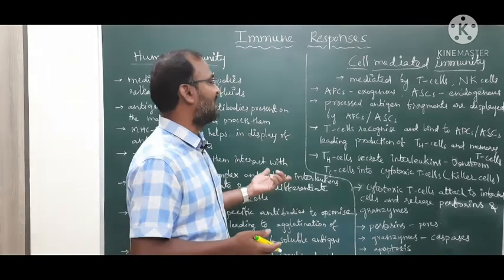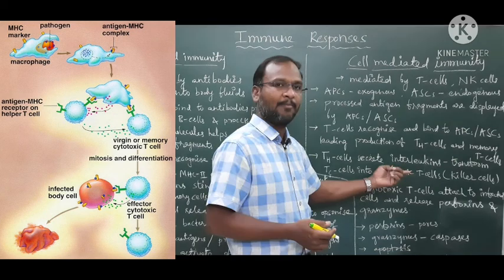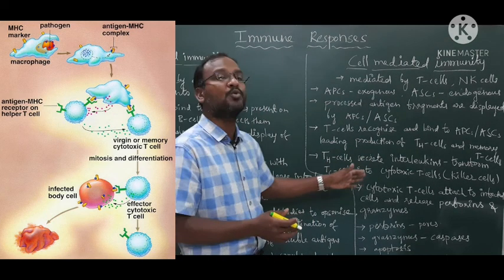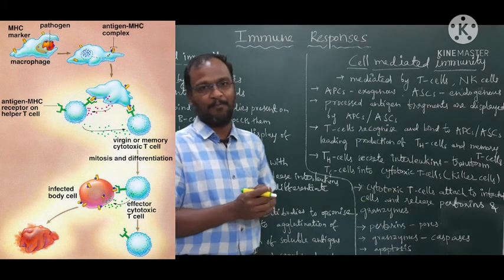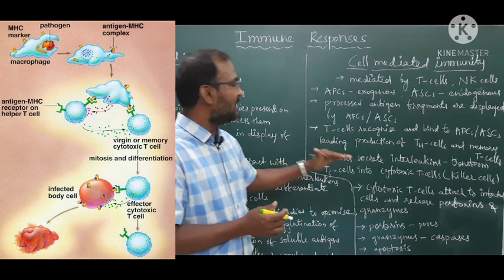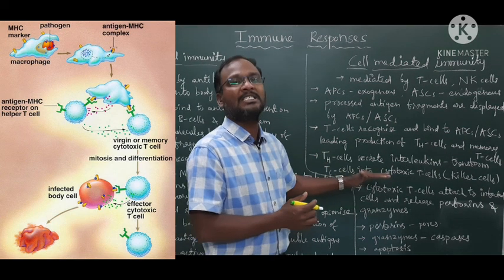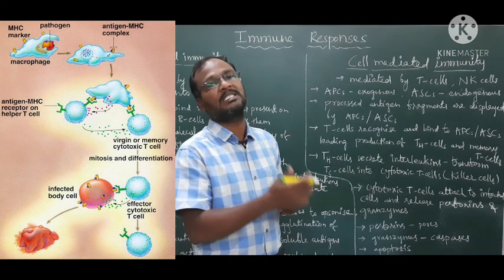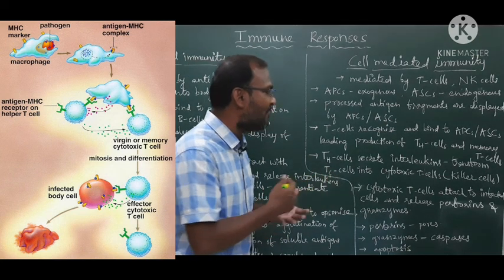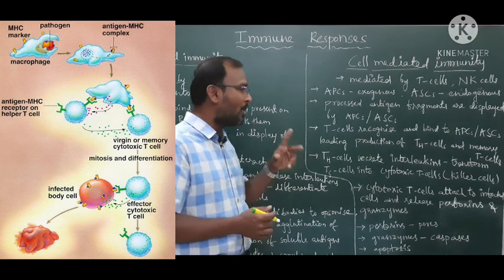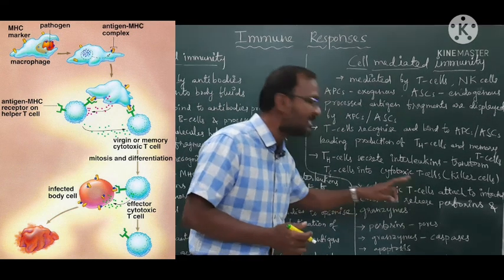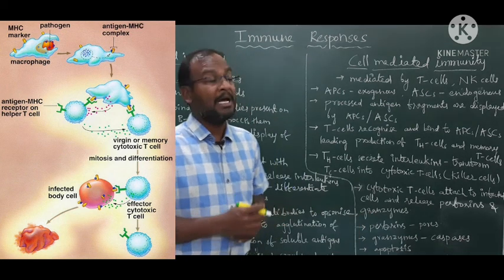Then these TH cells secrete interleukins, and these interleukins transform the TC cells into cytotoxic T cells. The cytotoxic T cells attach to the infected cells and release two kinds of substances, which are called perforins and granzymes.